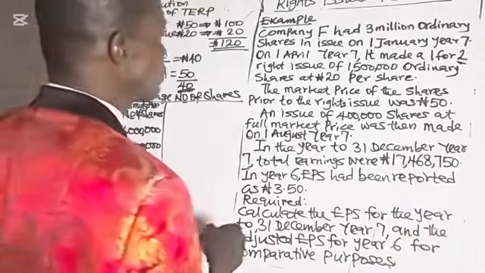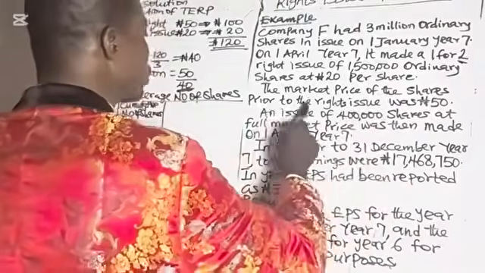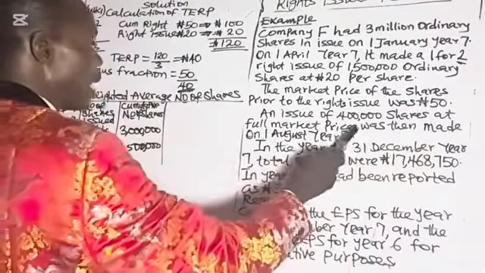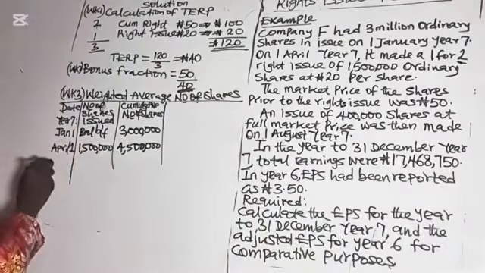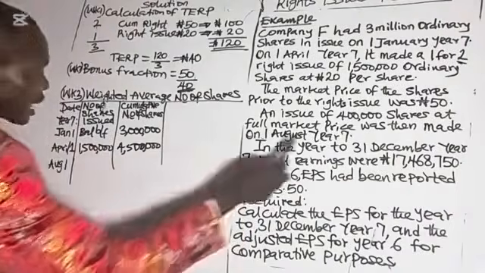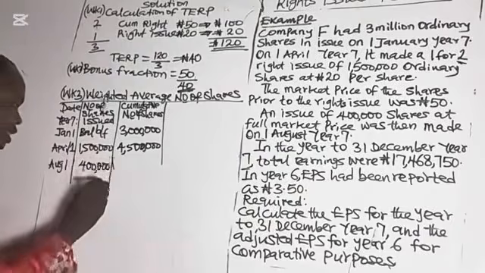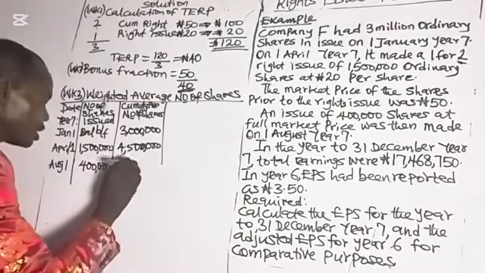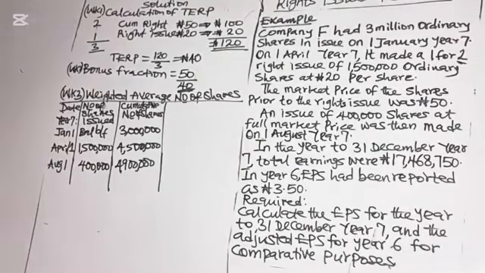Now, the market price of the share prior to the rights issue was 15 naira, that is the rights price. An issue of 400,000 shares at full market price was then made on 1st August year 7. So we have August 1. So the issue of 400,000 shares. The cumulative shares now, 4.5 plus 400,000, that is 4.9 million shares.